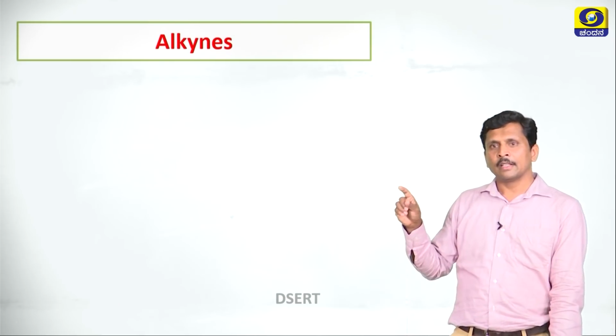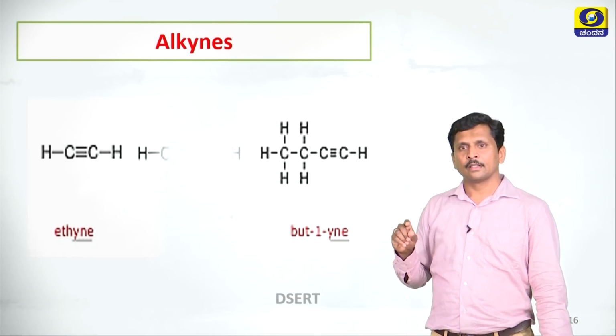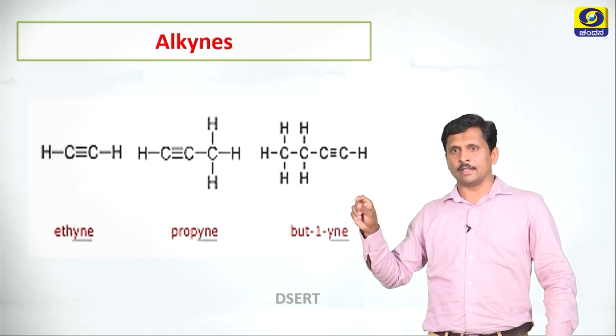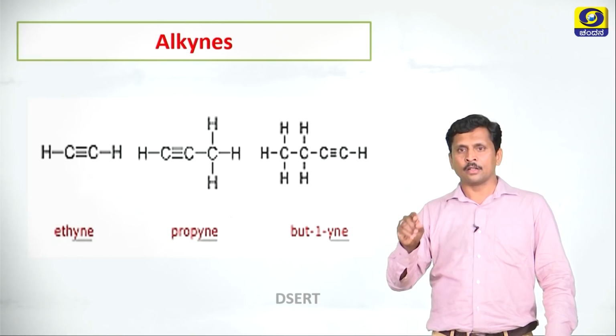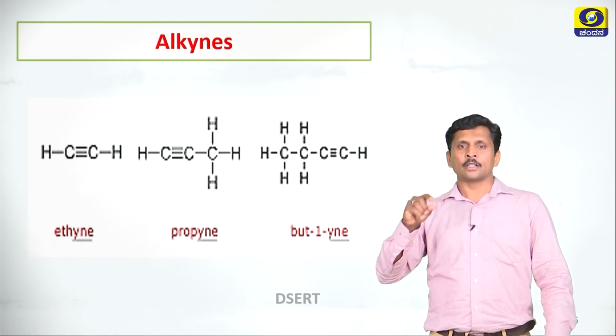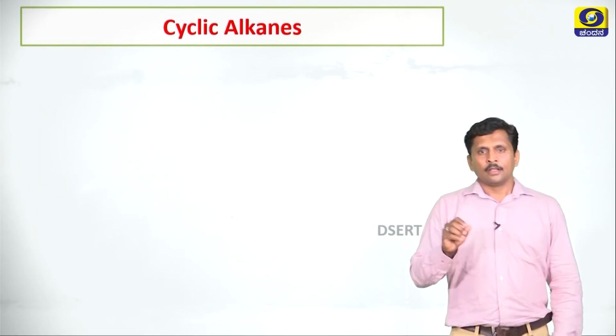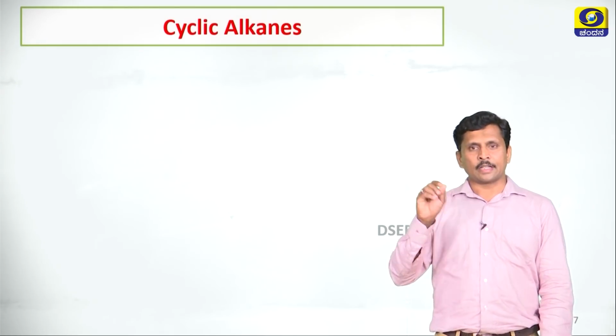In a similar way, for alkynes, the general formula is CnH2n-2. By using that formula, you can write the molecular formula and structural formula of alkynes. Dear students, let us discuss cyclic alkanes.